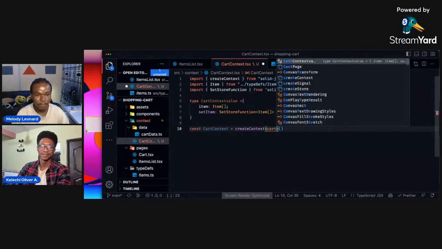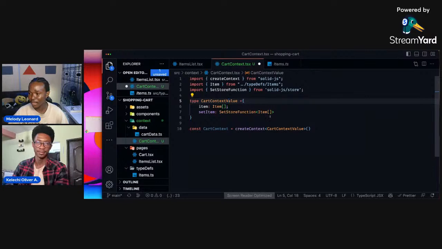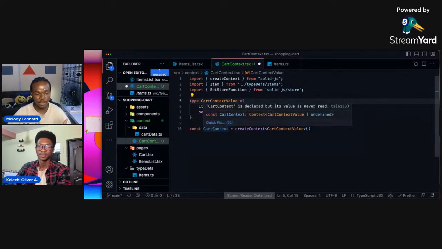So we want to have this cat context value. I don't know why I did this, but this should be camel case. Yeah, so we have this now. We've created our cat context.